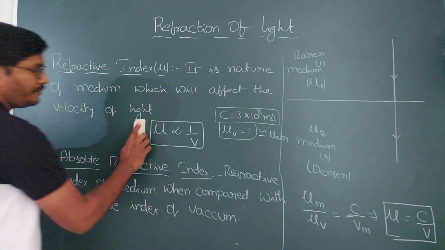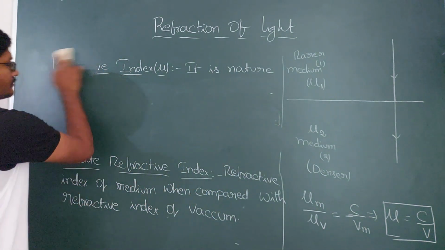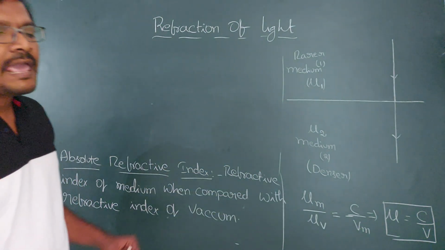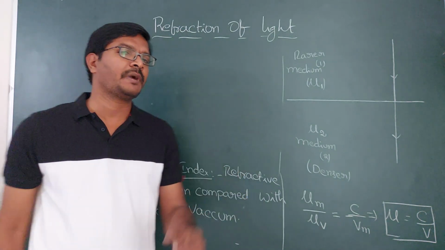Okay. So now, how do you get the problem based on the absolute refractive index? Suppose you are given light is traveling from air to a medium which is having a refractive index 1.5.